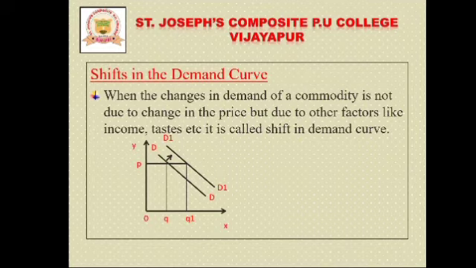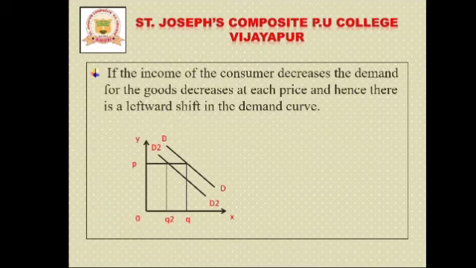See here, you can observe the leftward shift in the demand curve. Why is this a leftward shift? Only because of the income change, right? If the income of the consumer decreases, the demand for the goods also decreases, right? If for example income is 5,000 and suddenly it decreases to 2,000, what about the demand? Demand also decreases. So the demand curve will be shifted to where? That is, to the left.